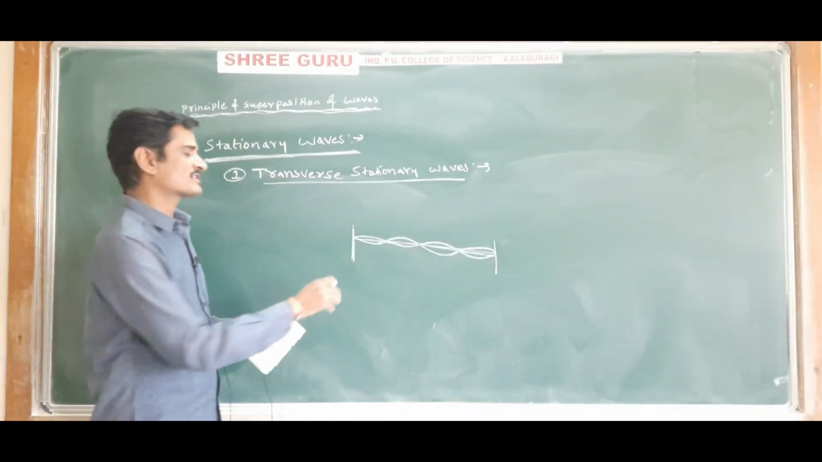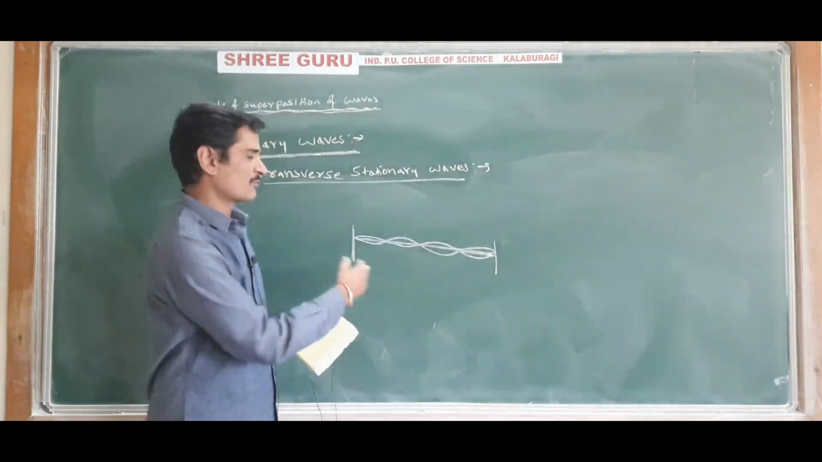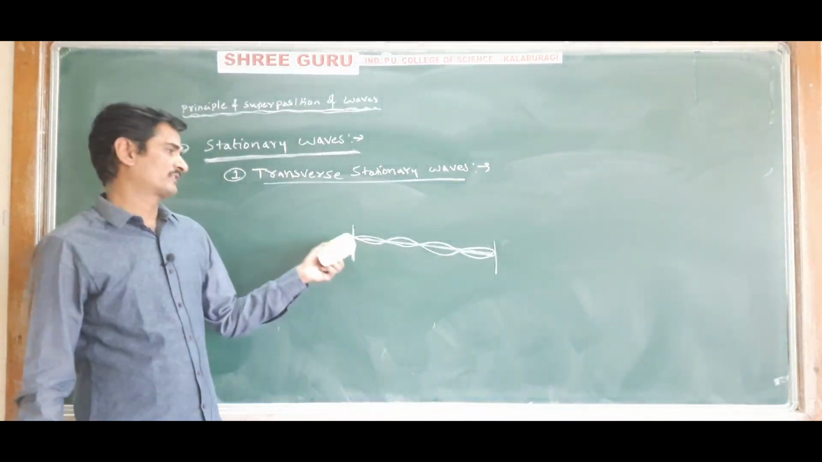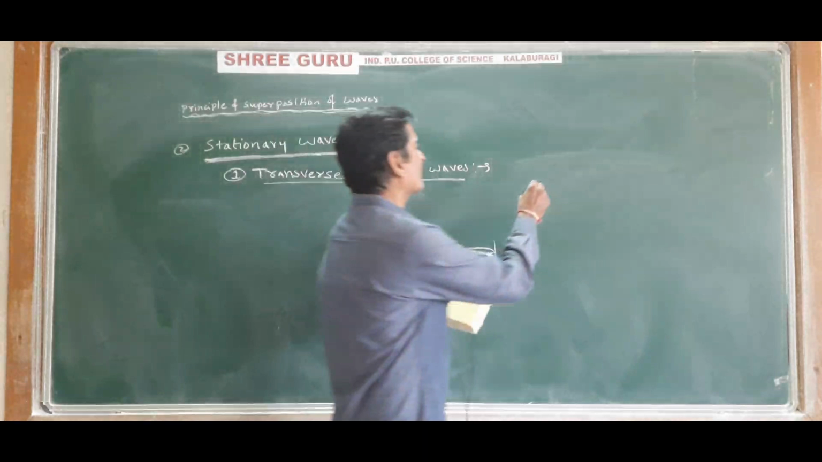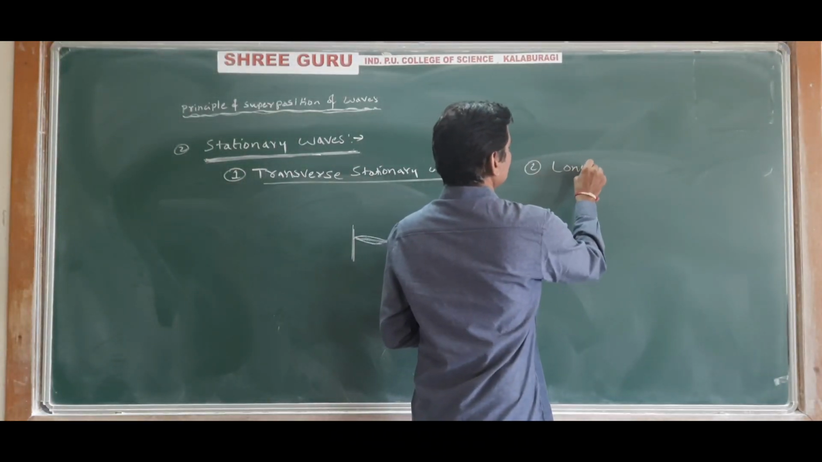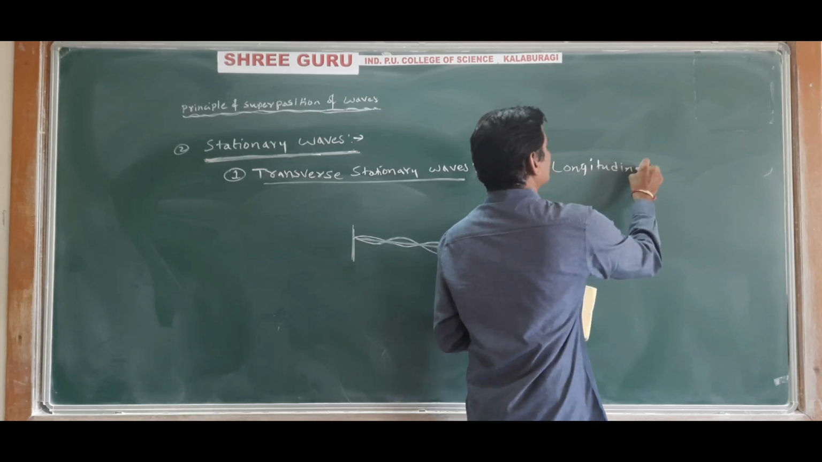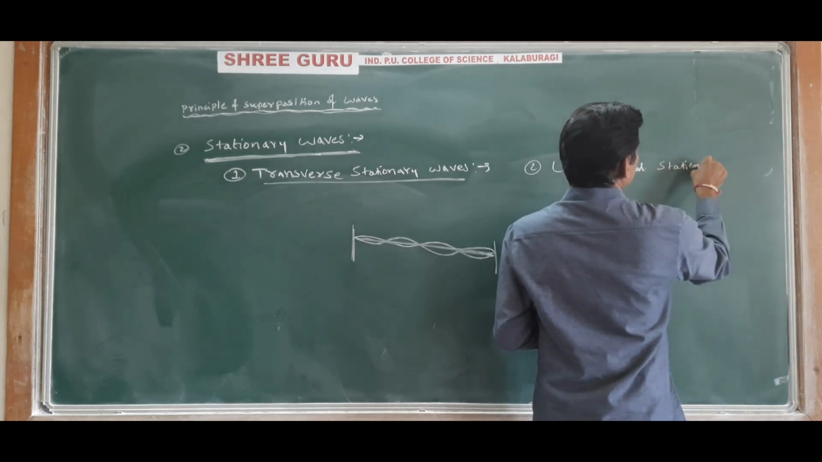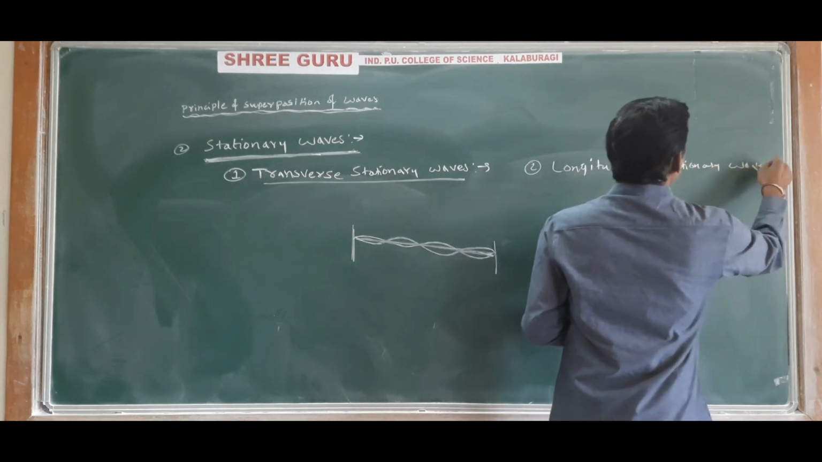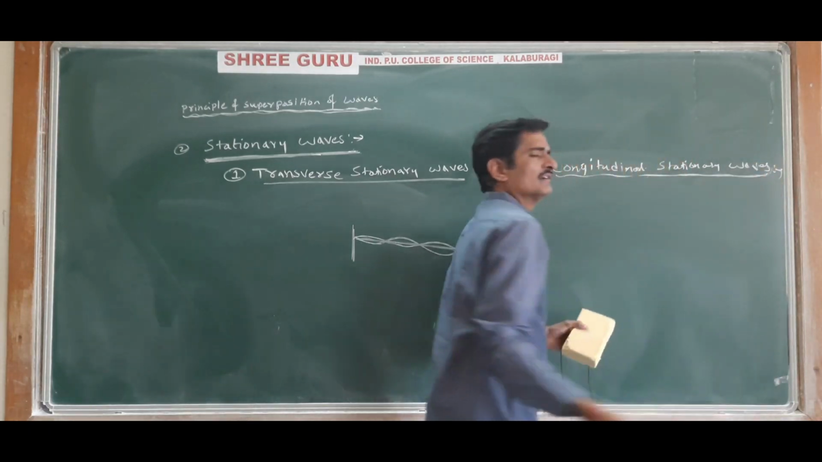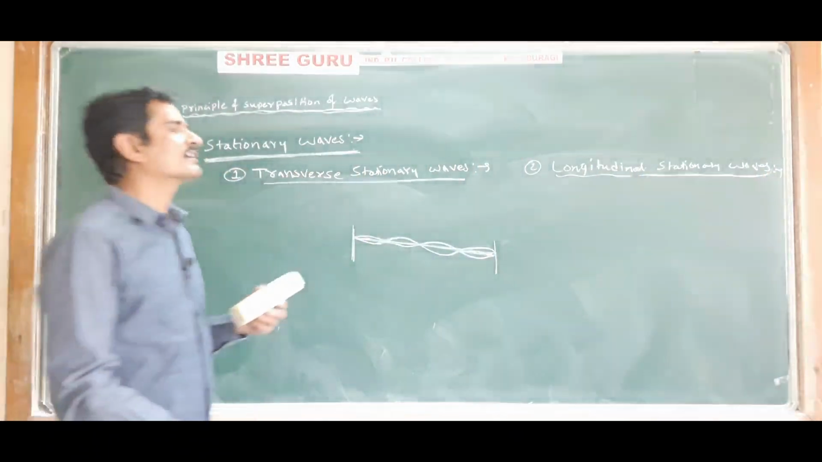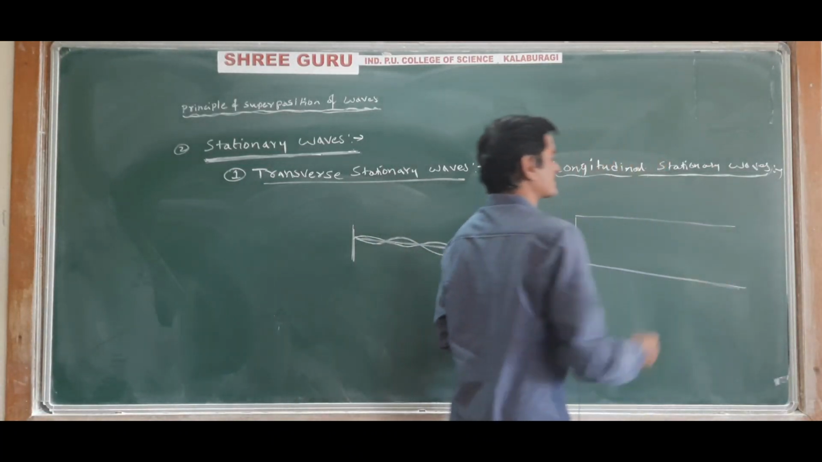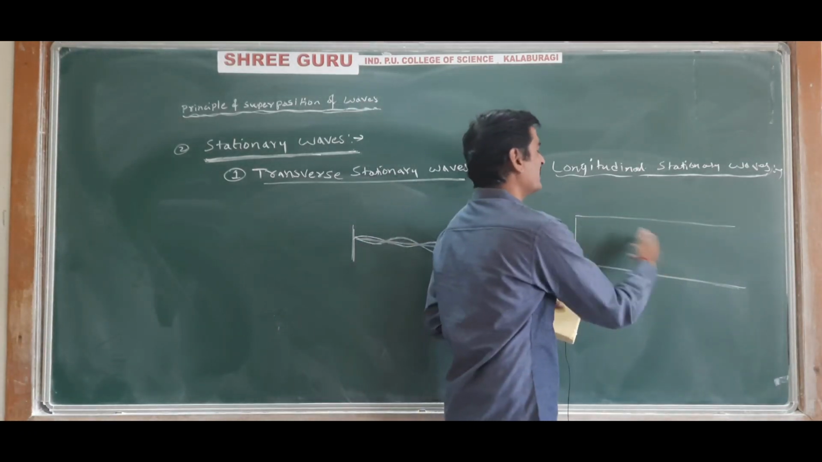A stationary wave produced in a vibrating wire or vibrating string between two fixed supports is called a transverse stationary wave. And longitudinal stationary waves are the stationary waves produced due to the overlapping of longitudinal waves. Simple. The stationary waves produced due to the overlapping of longitudinal waves we can call longitudinal stationary waves, and an example for that is in an air medium inside a pipe.